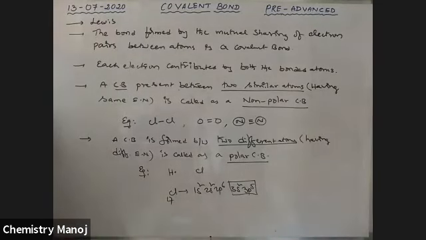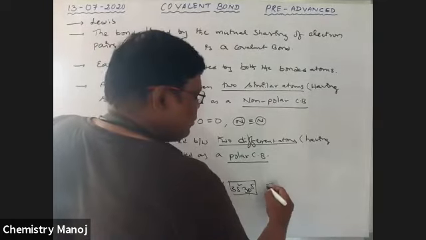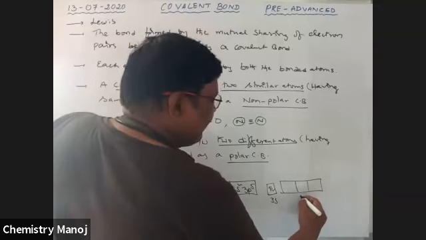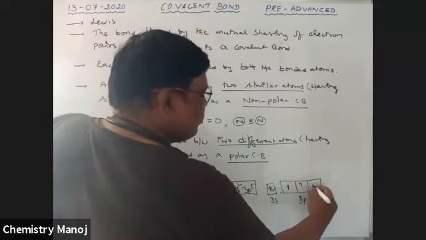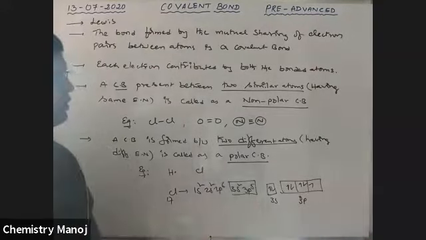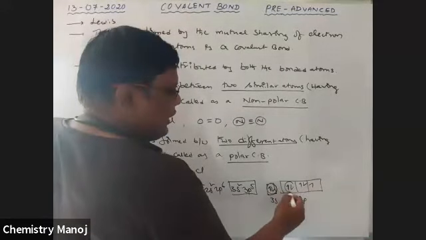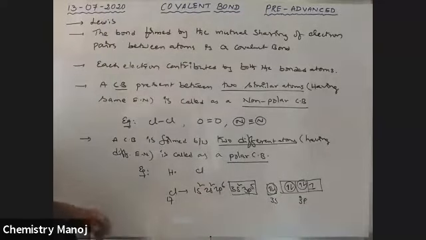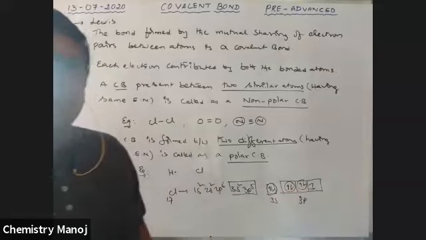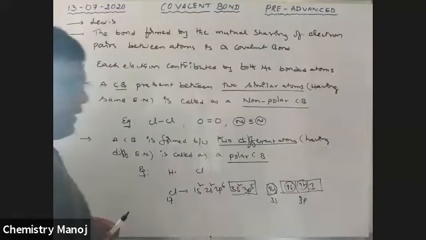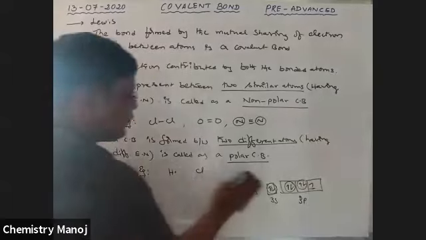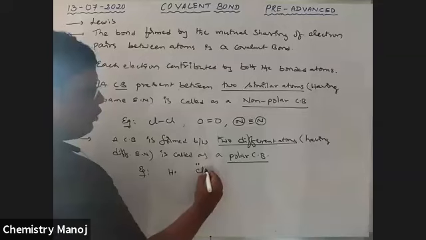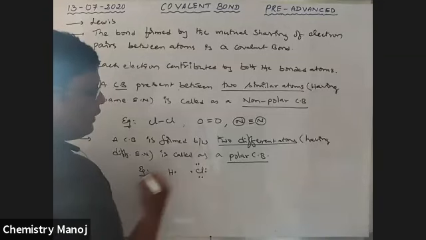It has 7 electrons in the outermost orbit, which contains 3 pairs of electrons, nothing but lone pairs, and 1 unpaired electron.